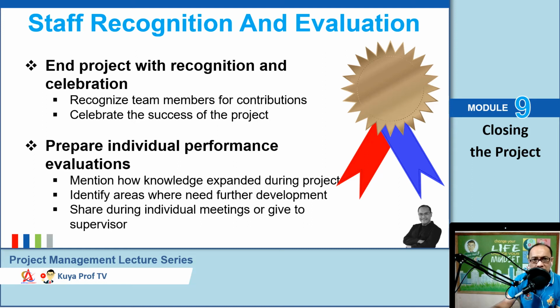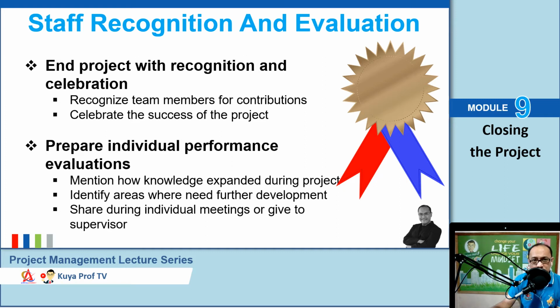It should mention how each has expanded her or his knowledge as a result of the project assignment. It also identifies areas where he or she needs to develop further. Okay, because in every project, each one has something that he or she learns from a project, and that is very important for them because that will be a basis for their improvement.